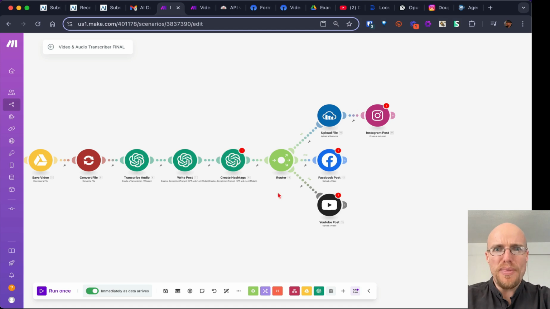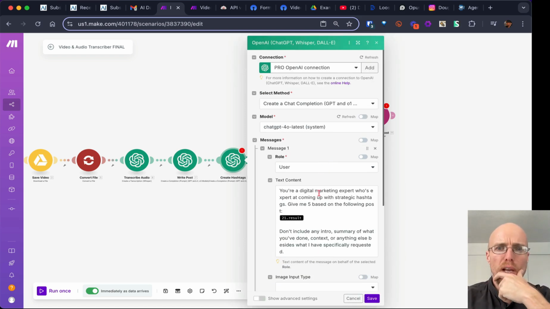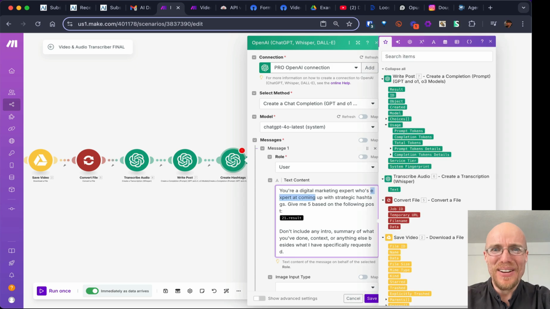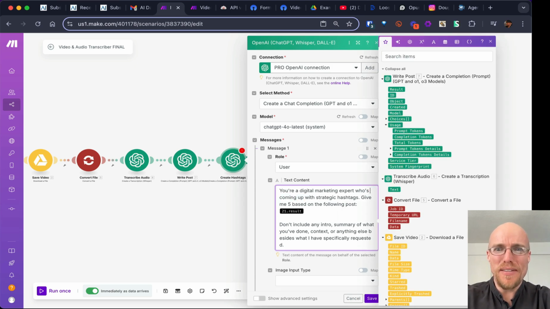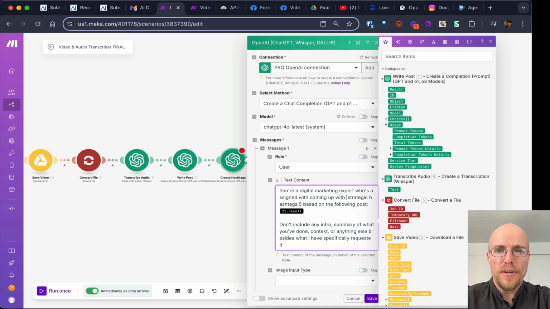All right, so we got some red things here because we copied from another scenario. First, I'm going to press save. I'm going to say there are some errors, don't worry about it. Create hashtags. Let's see what it says. You're a digital marketing expert who's been assigned with coming up with 5 strategic hashtags based on the following post.